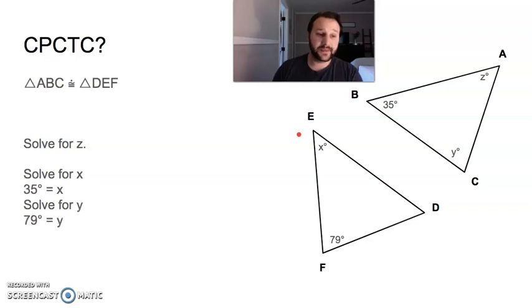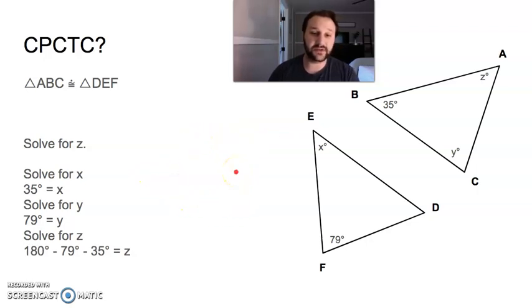In order to solve for Z, we've got to solve X and Y first. Our goal was to solve for Z, but we have no corresponding information here on D. We know this is 79, but we don't know what X is.